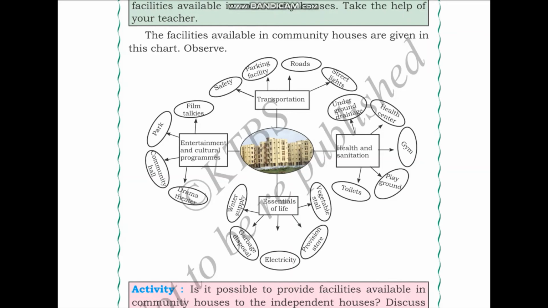Now, let us look into the health and sanitation needs of each community. The most important need for health and sanitation is proper toilet facilities. Indoor toilets are very necessary to maintain community well-being. Next, to keep the children healthy and active, playgrounds need to be planned for each community. And for adults, similarly, a gym needs to be provided so that everybody can remain healthy and active.